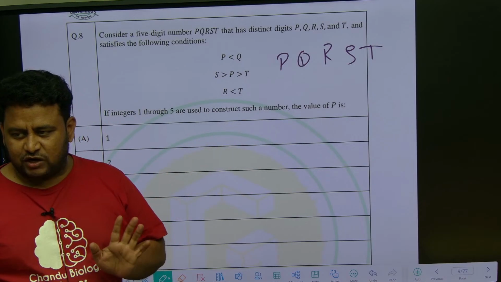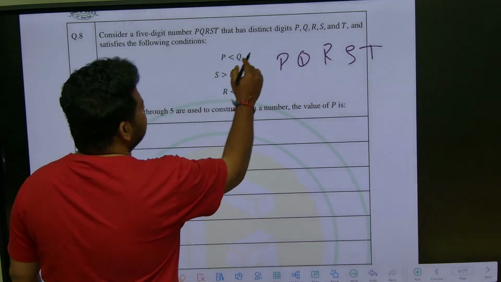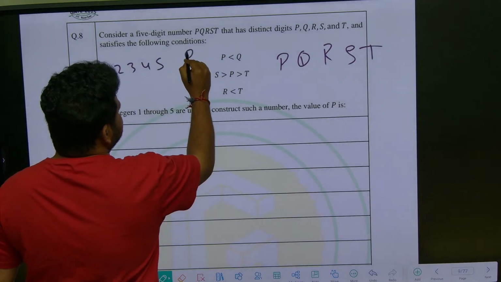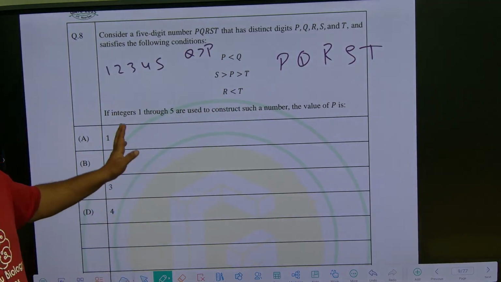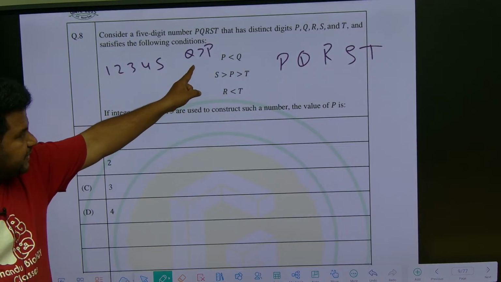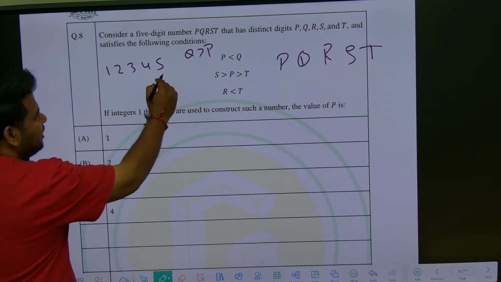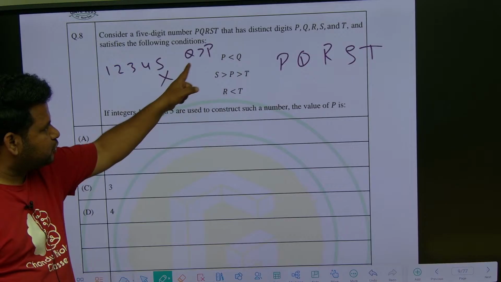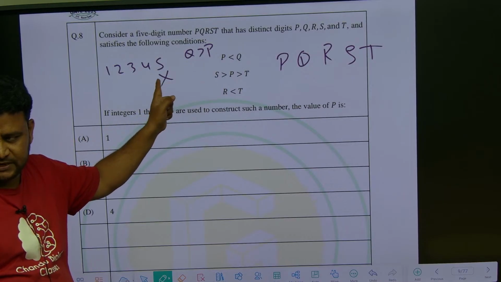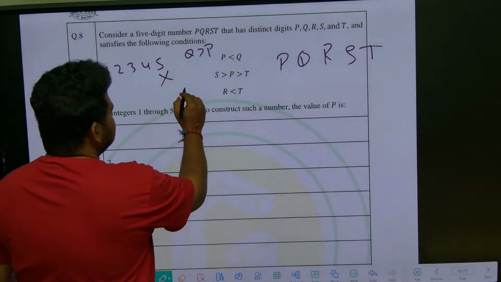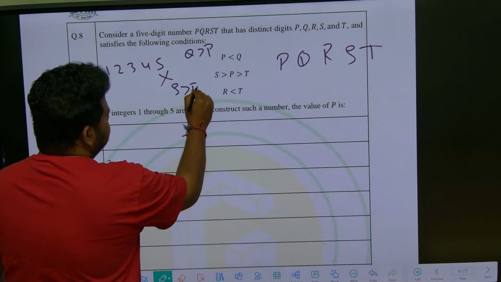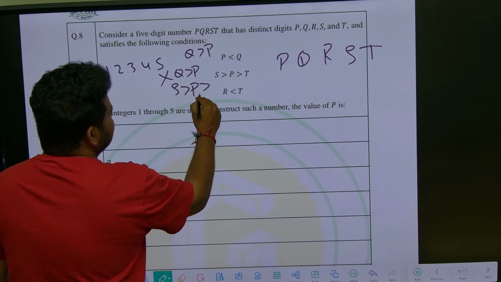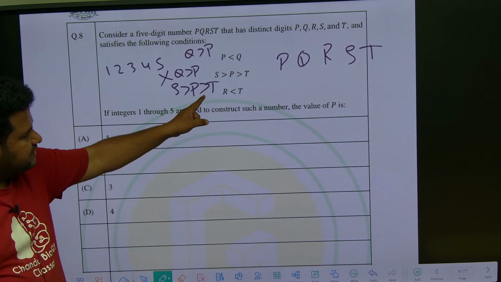To find the value of P, what can we do? See here. First of all, Q is greater than P. So what are the numbers that we have? 1, 2, 3, 4, 5. Observe carefully: Q is greater than P, so P cannot be the greatest number. That means P cannot be 5. Also, S is greater than P, Q is greater than P, and P is greater than T.